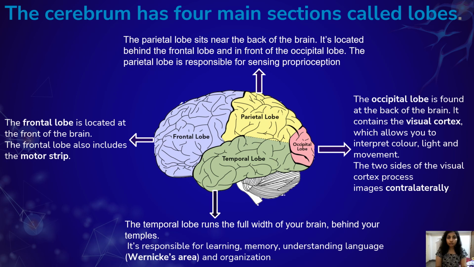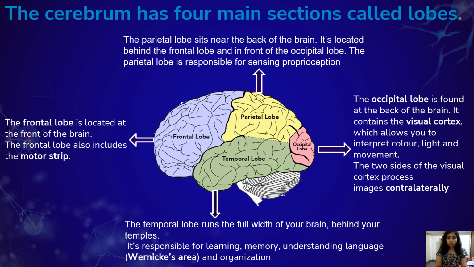The cerebrum has four main lobes: frontal lobe, parietal lobe, temporal lobe, and occipital lobe. The frontal lobe is located at the front of the brain and also includes the motor strip. The parietal lobe sits back of the brain. It is located behind the frontal lobe and in front of the occipital lobe. The parietal lobe is responsible for sensing proprioception.